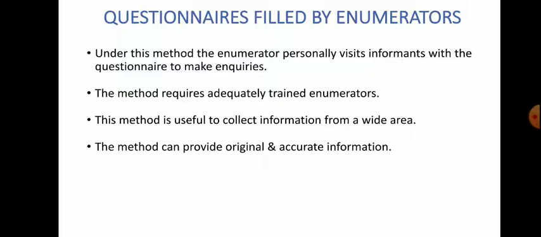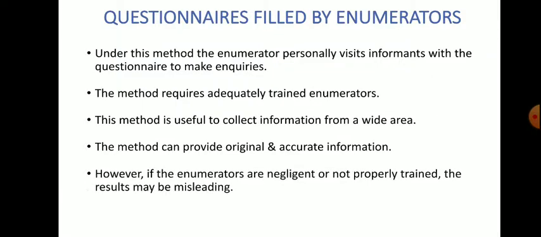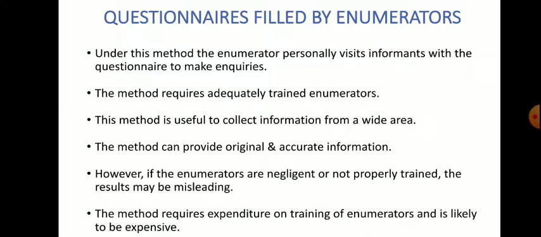The method can provide original and accurate information, because here also the enumerator goes down to the place or field and directly collects the data. However, if the enumerators are negligent, that thing you need to keep in mind. If the enumerator is very negligent or not properly trained, then there may be a problem. The method requires expenditure on training of enumerators and is likely to be very expensive as well. So these are the different methods of collecting primary data.